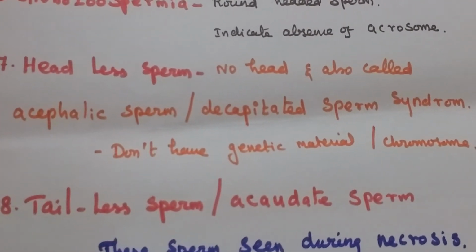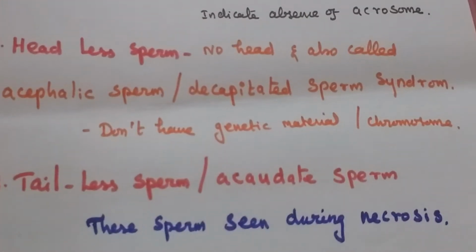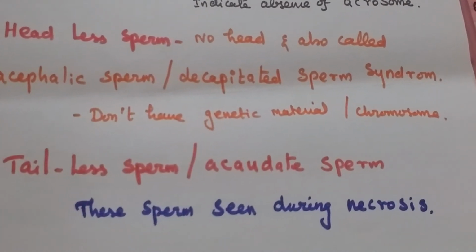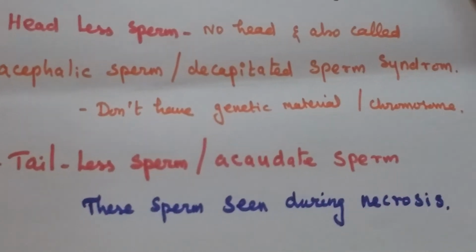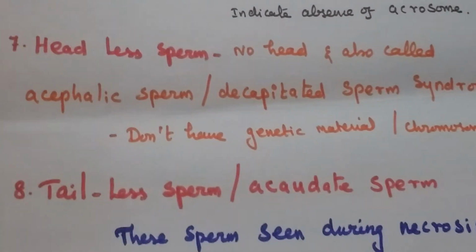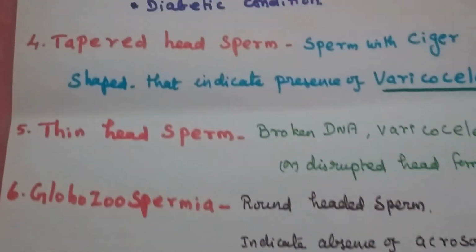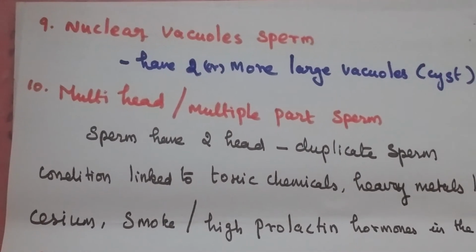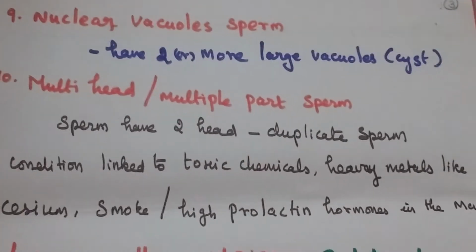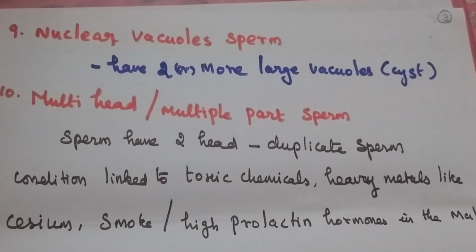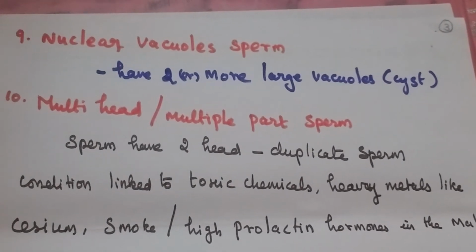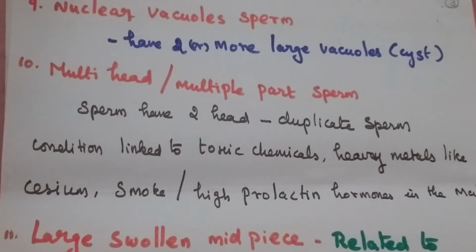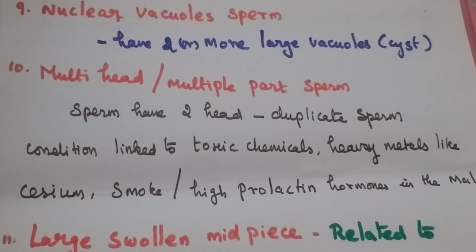Then the eighth one, tailless sperm. These sperm are seen during necrosis. In the necrosis condition only these tailless sperm will be seen. The ninth one is nuclear vacuole sperm. This one has two or more large vacuoles. Cyst-like bubbles will appear.